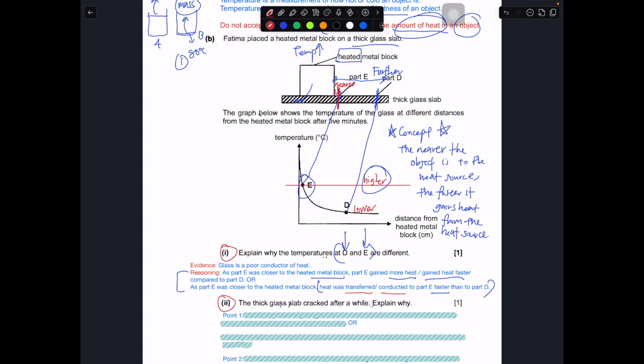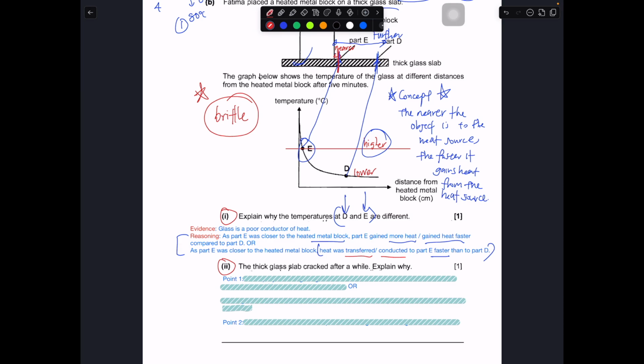And this usually only happens to brittle material like glass. If we were to put a heated metal block onto a material like metal, even though the parts may gain heat very differently, it is highly likely that it will not crack. So it only happens to brittle material like glass, where you will observe this kind of cracking due to the uneven expansion between the parts of the material themselves.